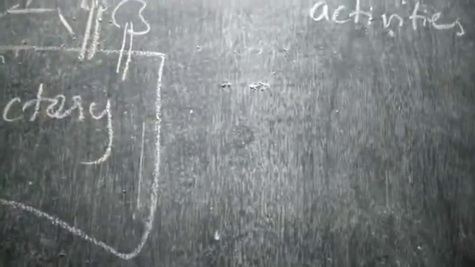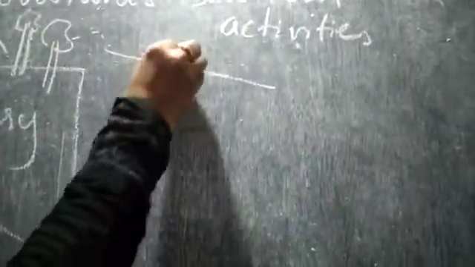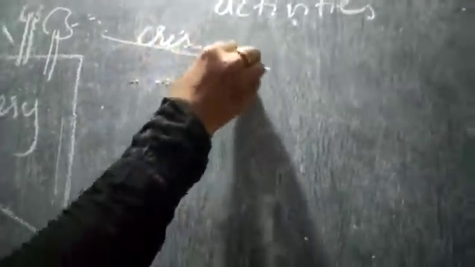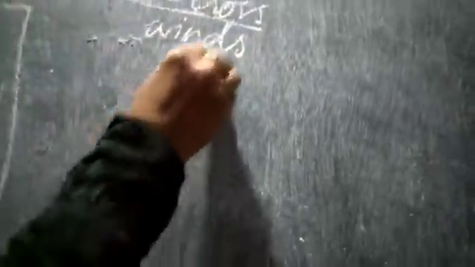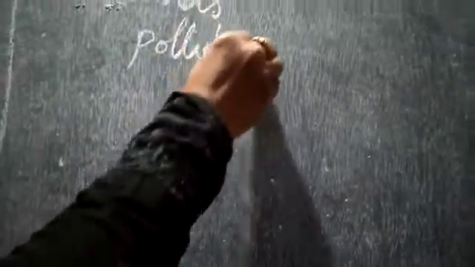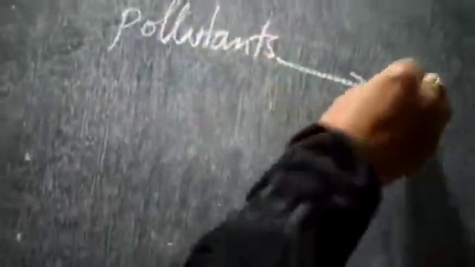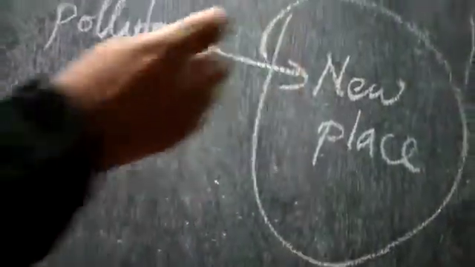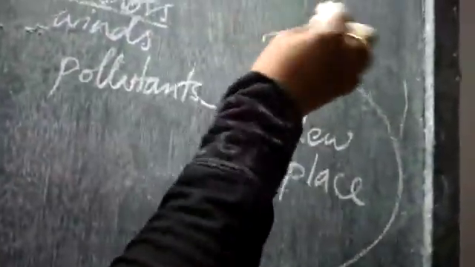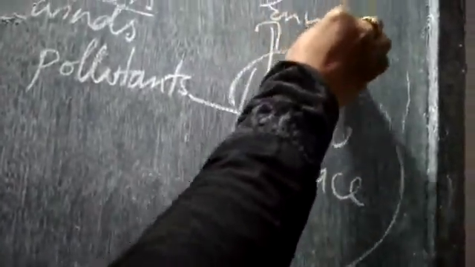Now what happens due to crisscross winds? You can see certain pollutants are carried by the crisscross winds from one place to a new place, and this new place gets environmental pollution.